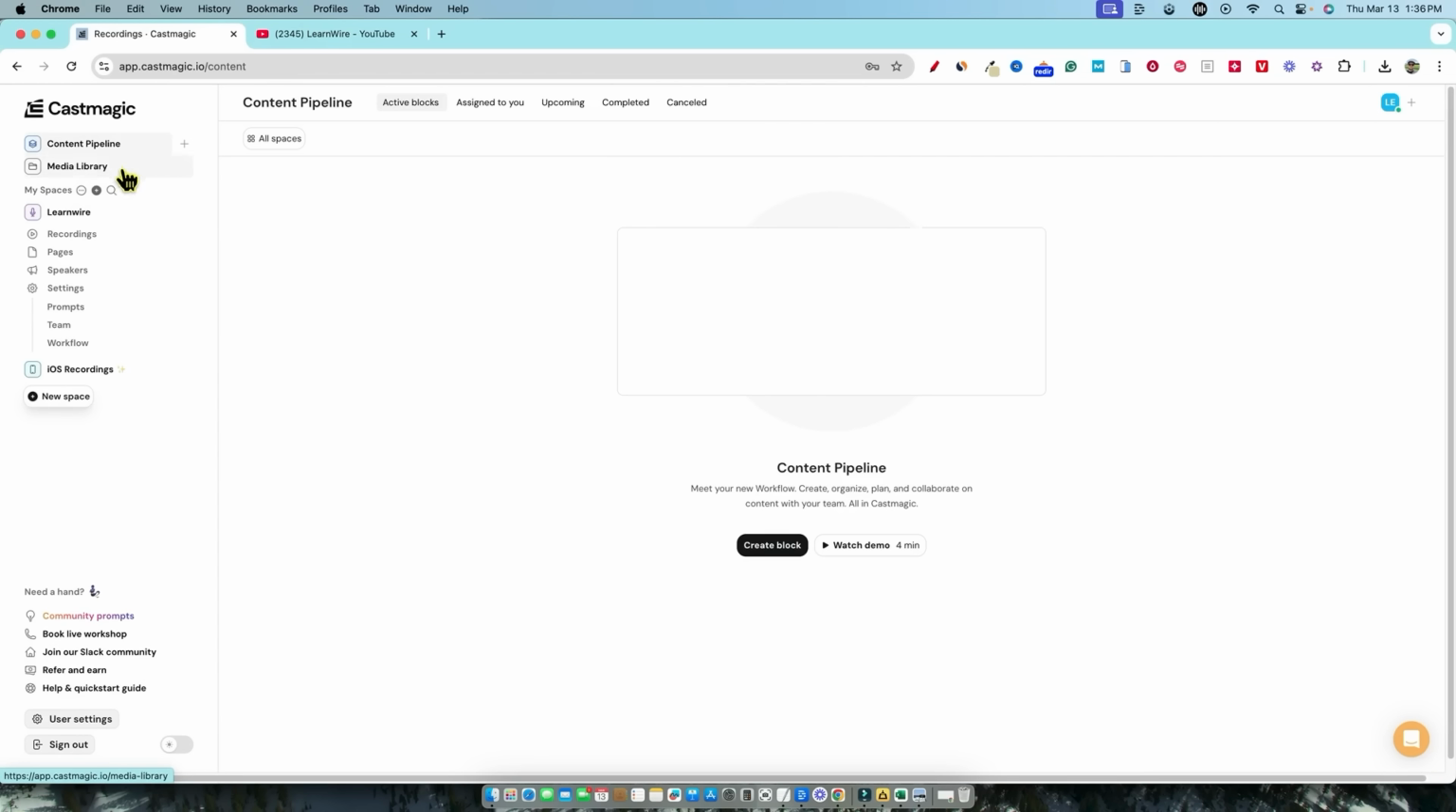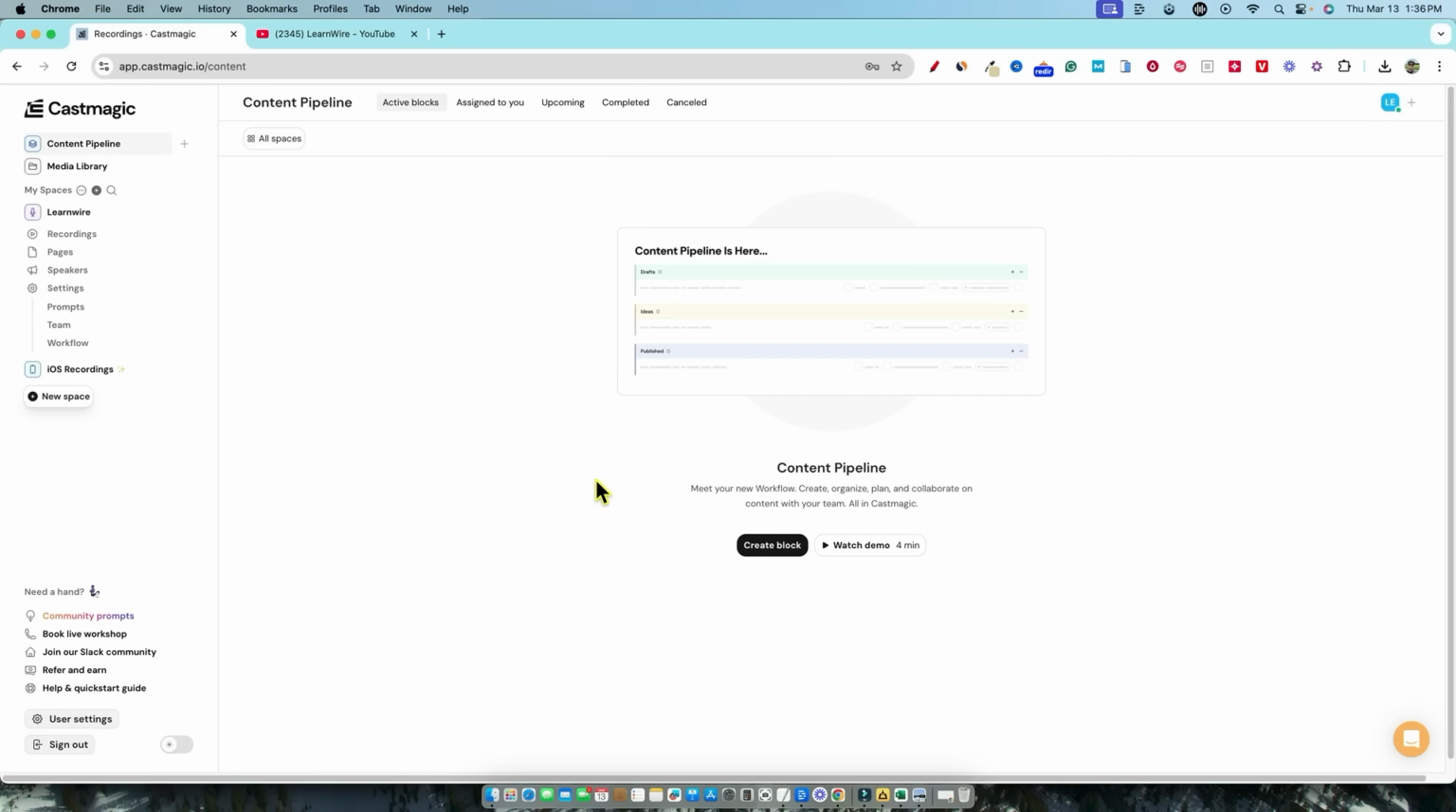And I just want to go to the content pipeline. So this is where you can meet your new workflow, create, organize, plan, and collaborate on content with your team, all with Castmagic. I'm not going to spend a whole bunch of time on this because I'm not working with a team. It's not what I'm going to be using the tool for. I really just want to see what I can do as a YouTube content creator and how easy I can get repurposing content with Castmagic.